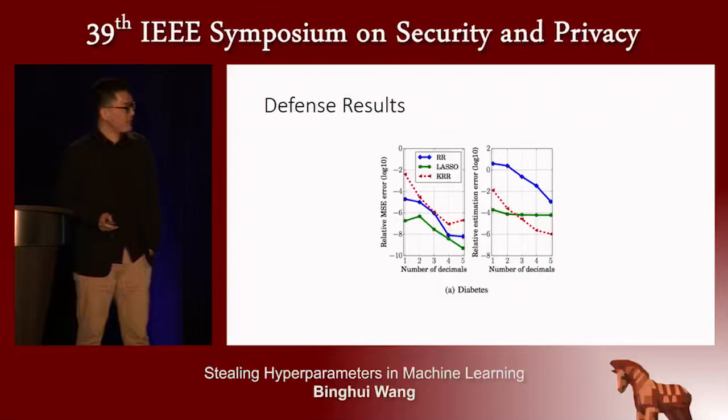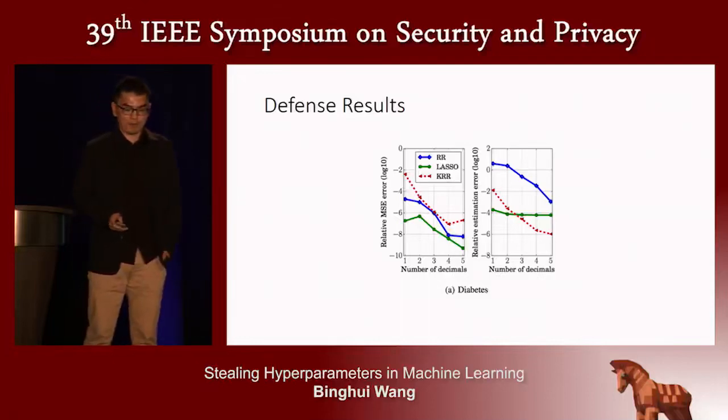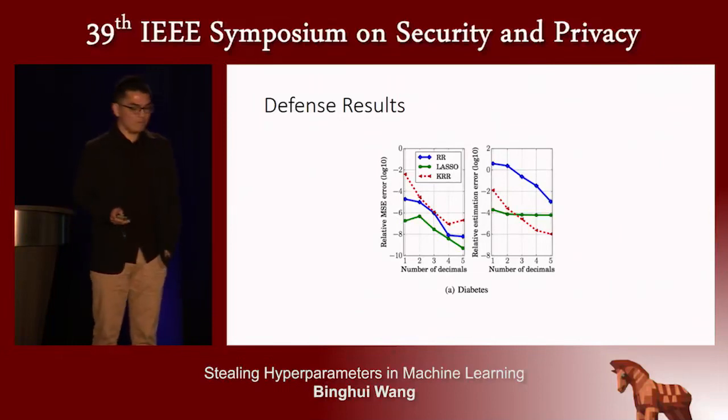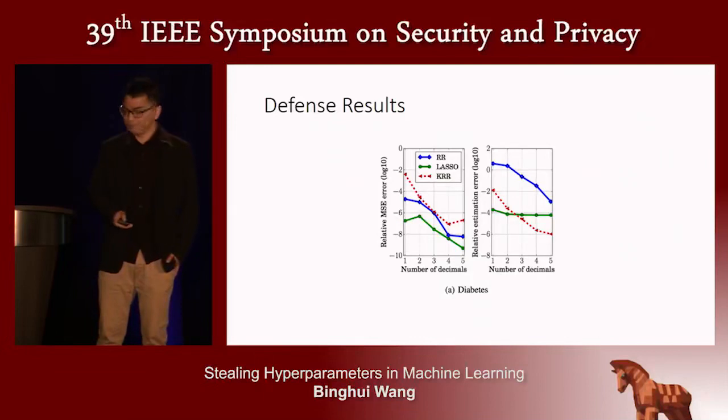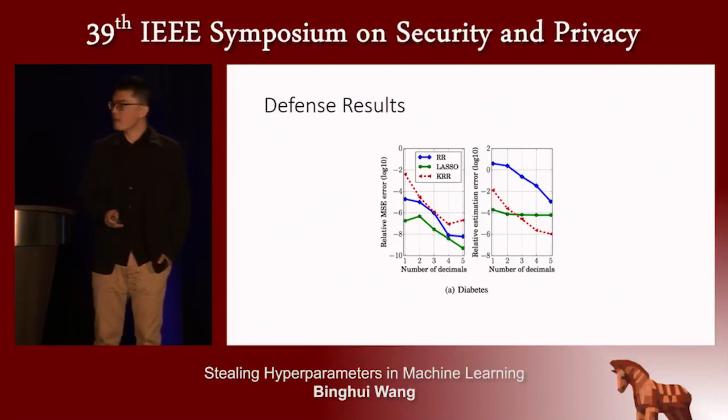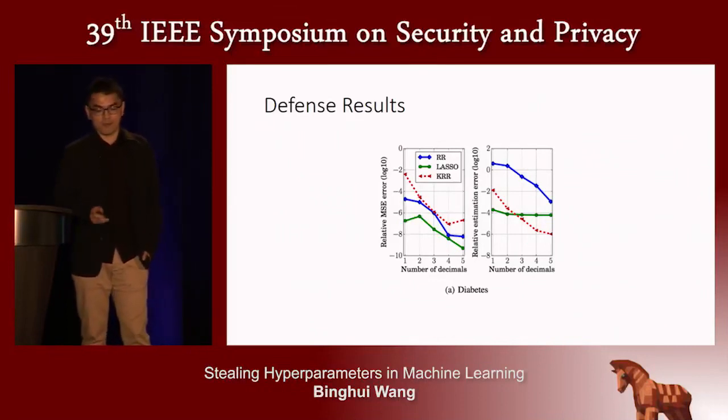The x-axis is the number of decimals we keep. In the left figure, it is the relative mean square error, and in the right figure, the y-axis is the relative estimation error. In the left figure, we see that the relative mean square error for the three methods is very low. So it means that rounding has a small impact on the model's performance.